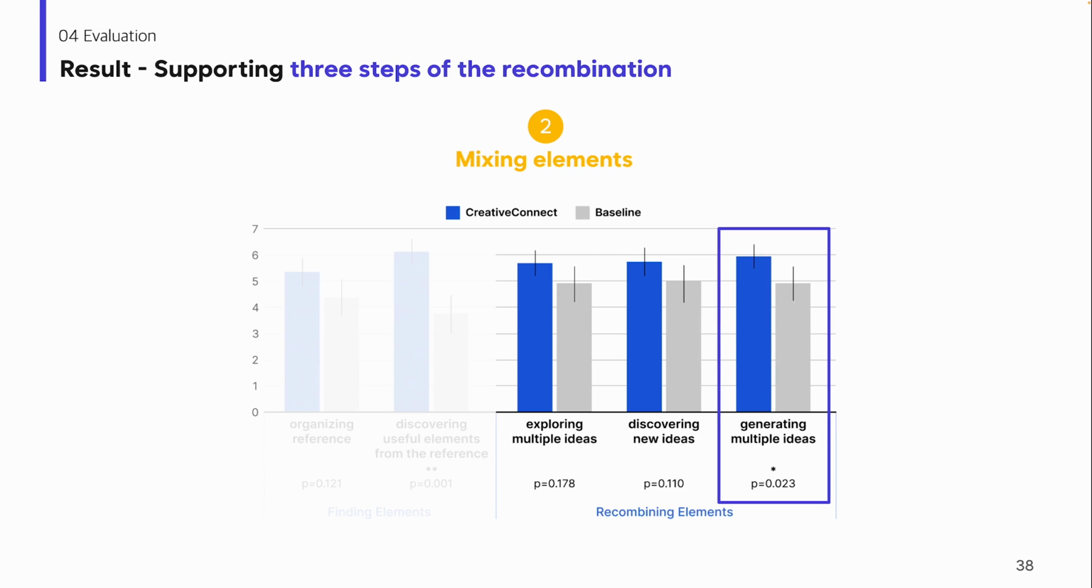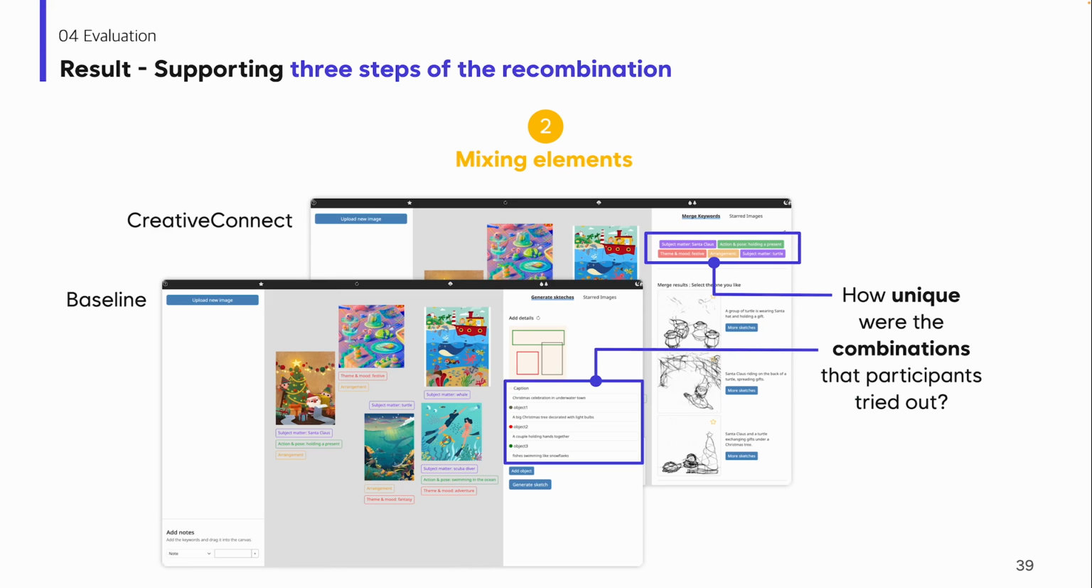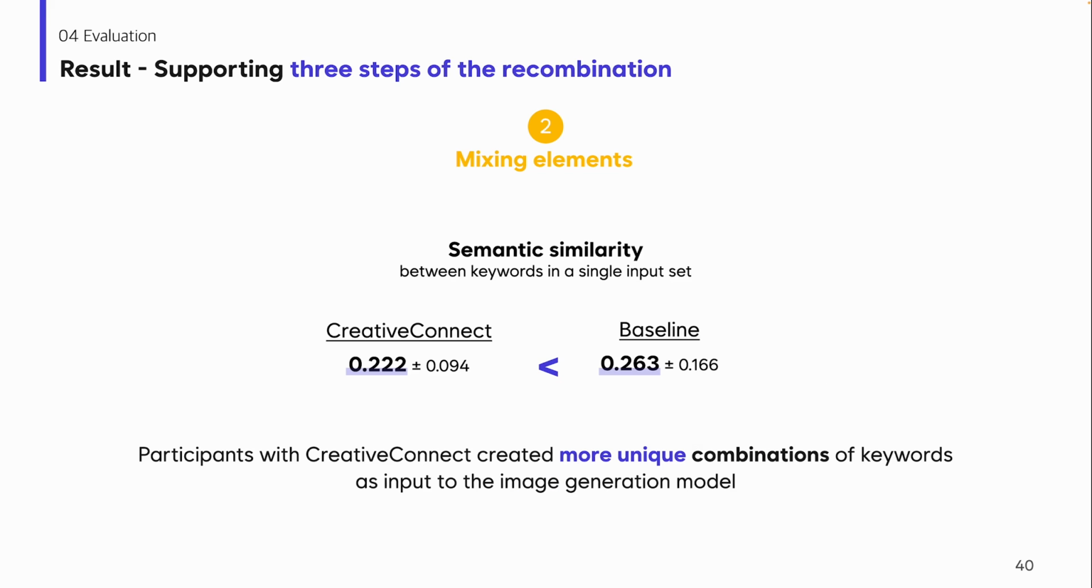Next, for making recombinations, the survey results show that CreativeConnect was useful for generating multiple ideas. We also analyzed how diverse the recombinations that participants tried out were in both conditions. So, we calculated how similar to each other the keywords that the participants gave into the model together were. As a result, participants created semantically more unique combinations of keywords as input when using CreativeConnect. This means that users with CreativeConnect explore diverse recombinations compared to the baseline.